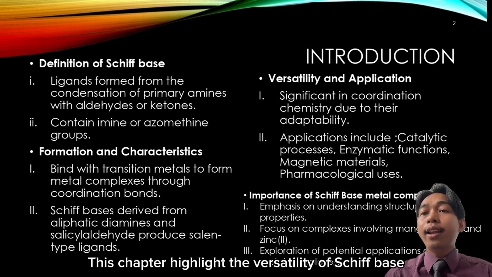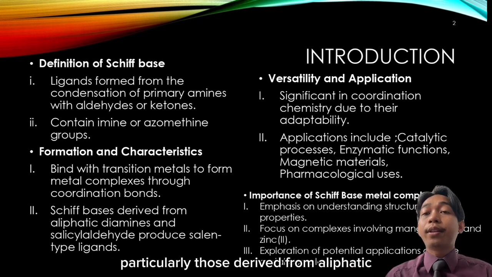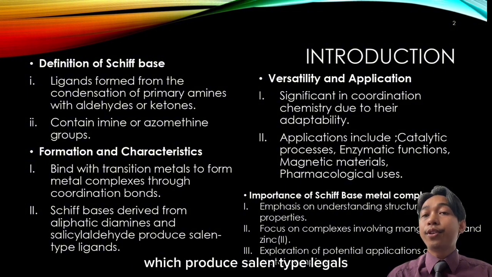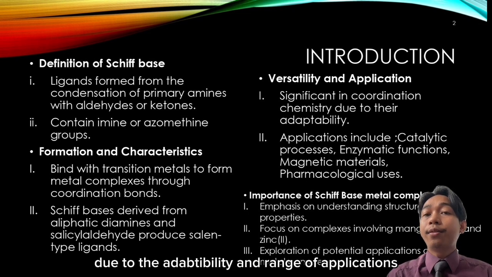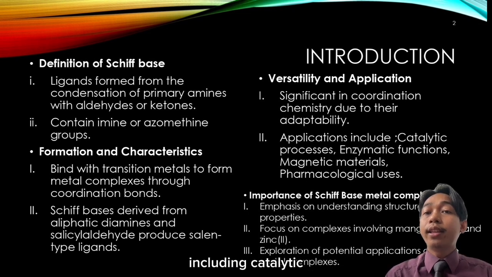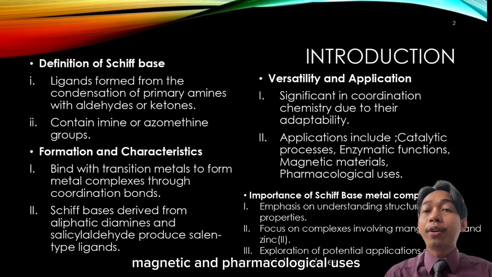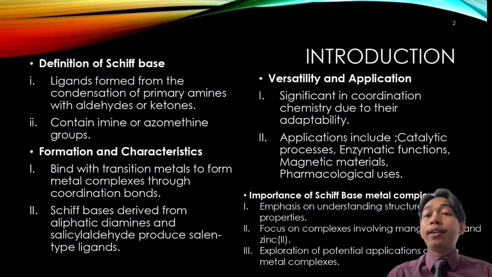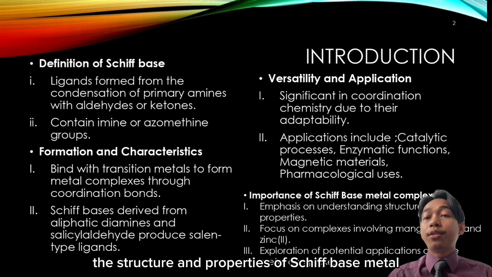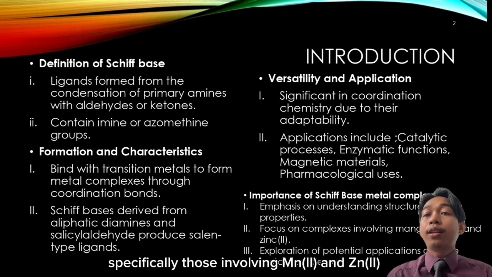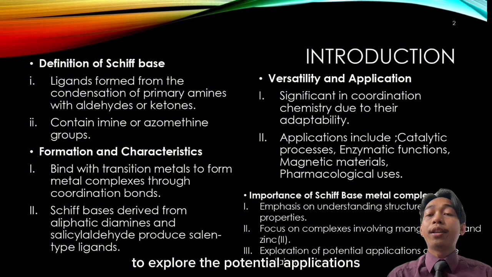The chapter highlights the versatility of Schiff bases, particularly those derived from aliphatic diamines and salicylaldehyde, which produce salen-type ligands. These ligands are significant in coordination chemistry due to their adaptability and range of applications, including catalytic, enzymatic, magnetic, and pharmacological uses. The chapter underscores the importance of understanding the structure and properties of Schiff base metal complexes, specifically those involving manganese(II) and zinc(II), to explore their potential applications.